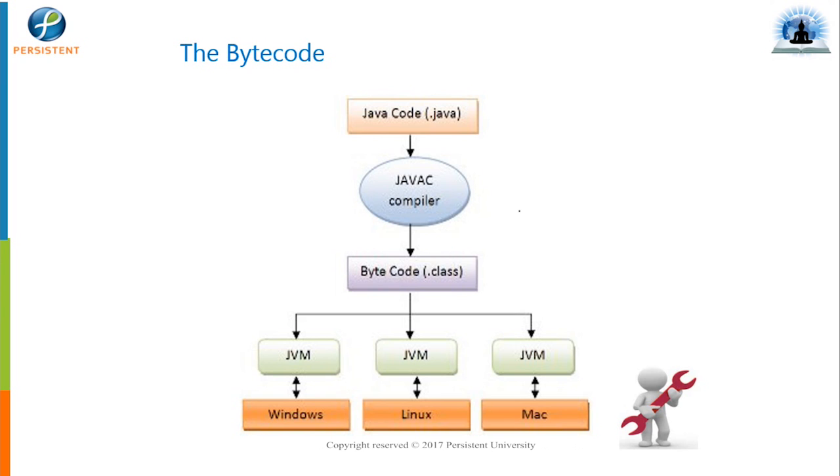Definitely the exe file of a Windows media player will not run on Mac OS. The same way, the JVM in exe format will not run on Linux or execute on Mac. So the JVM is platform dependent, and the compiled .class files, the bytecode files, are platform independent. Remember this.